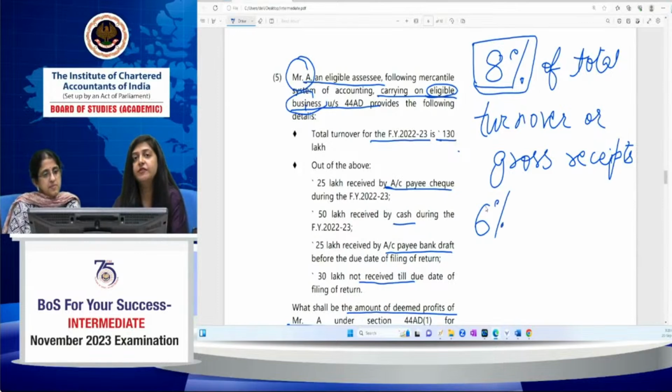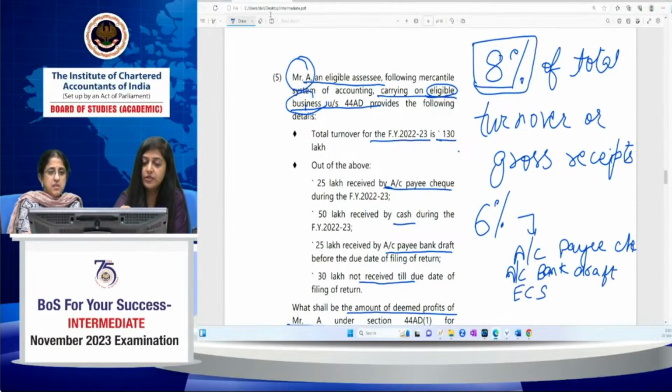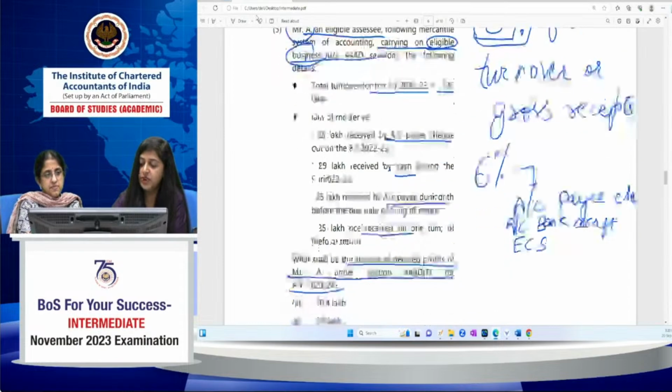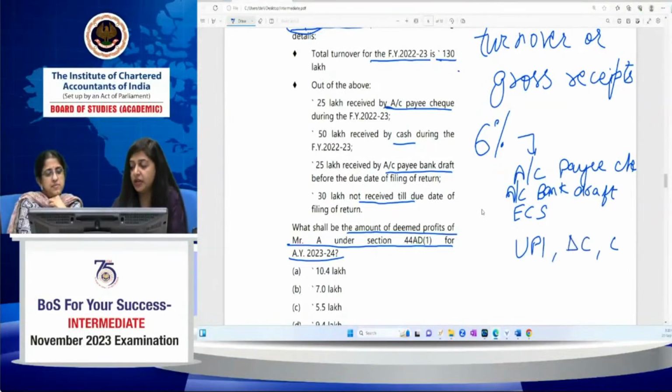What are the specific modes? If he has received it by account payee cheque, account payee bank draft, by way of ECS, and some other prescribed modes. What are the other prescribed modes? They have already been prescribed, like if it's by UPI, by debit card, or by credit card, etc.